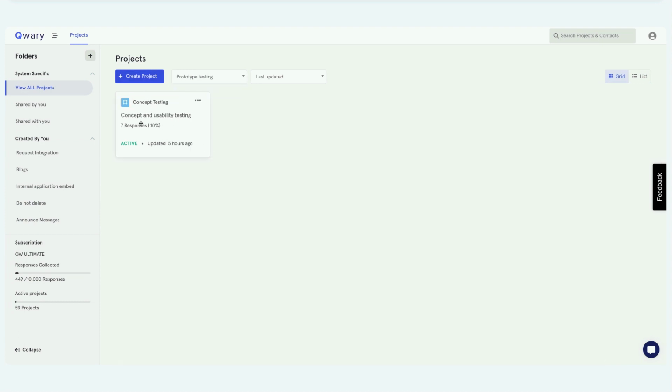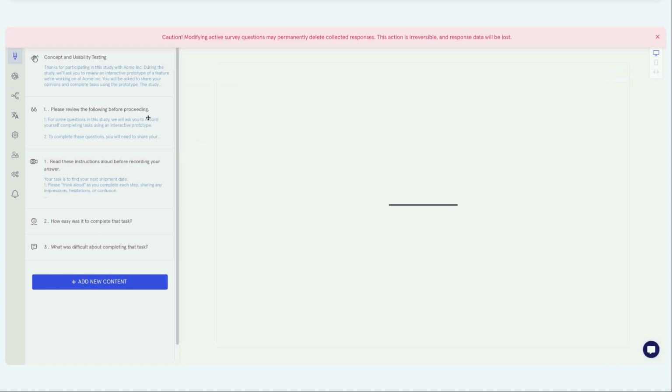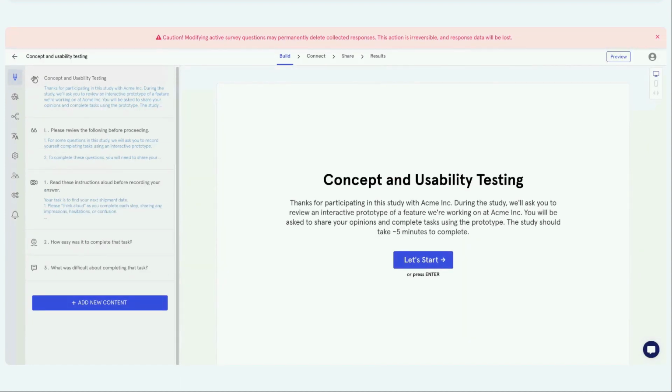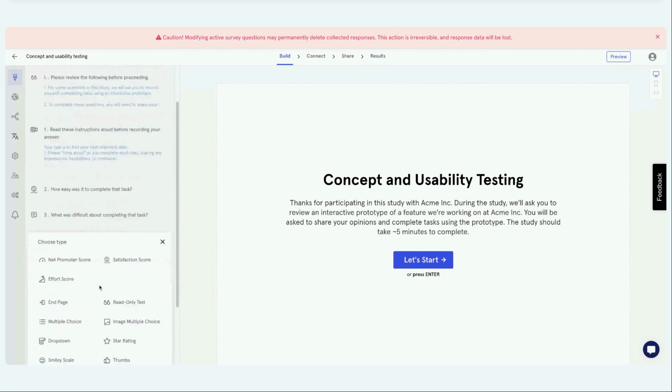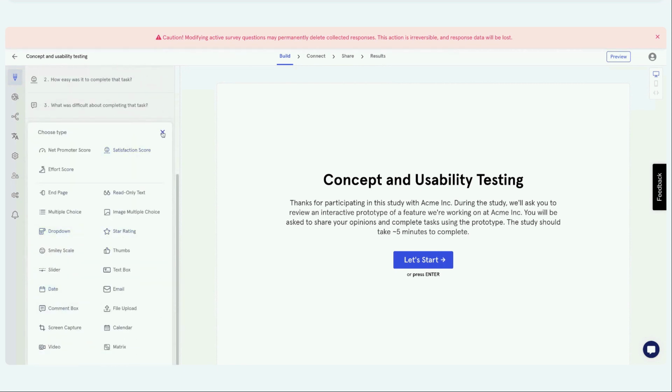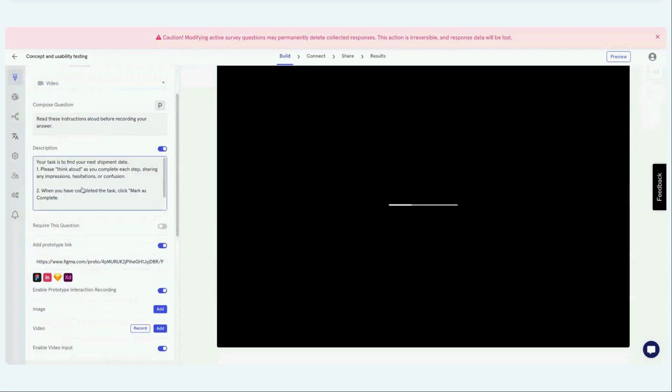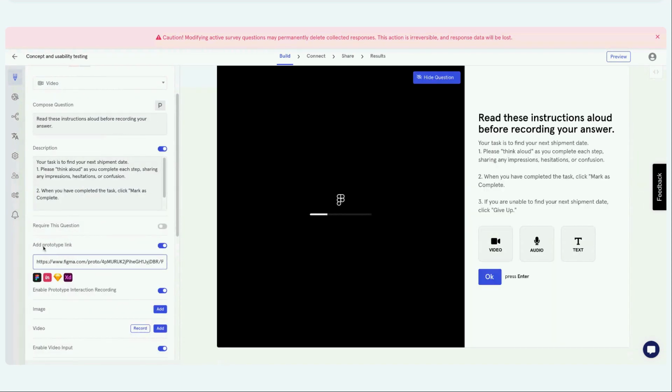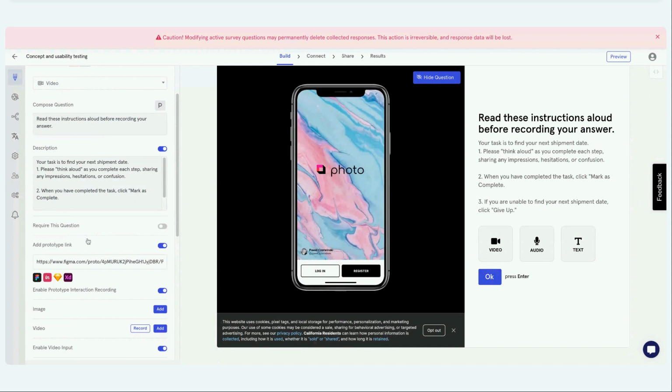When you are creating a project with concept and usability testing, when you open it, this survey will look different than your traditional survey. It will have all the question types that we support in a traditional survey, but the only thing that is different here is that we have one more option where you can integrate your prototype design links from Figma, InVision, Adobe, and Miro. We support more. I can list that down on our blog, but we support more. So you can add this design.